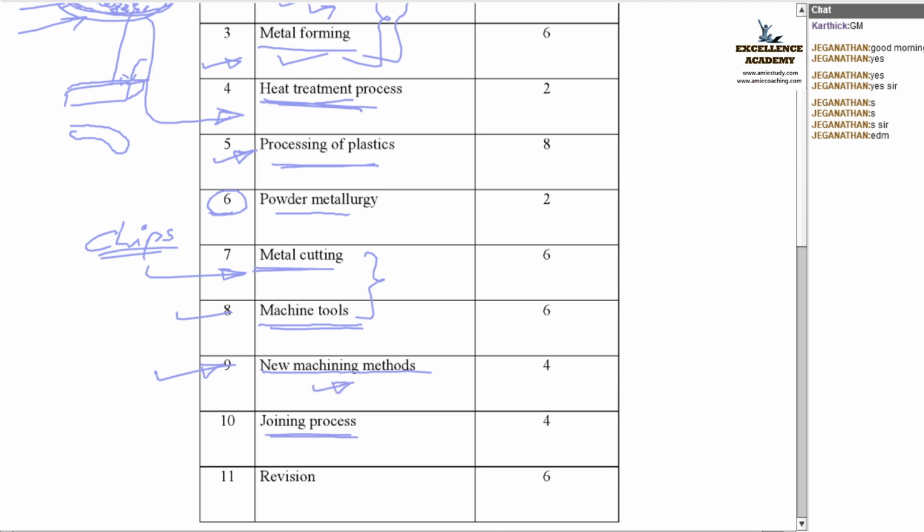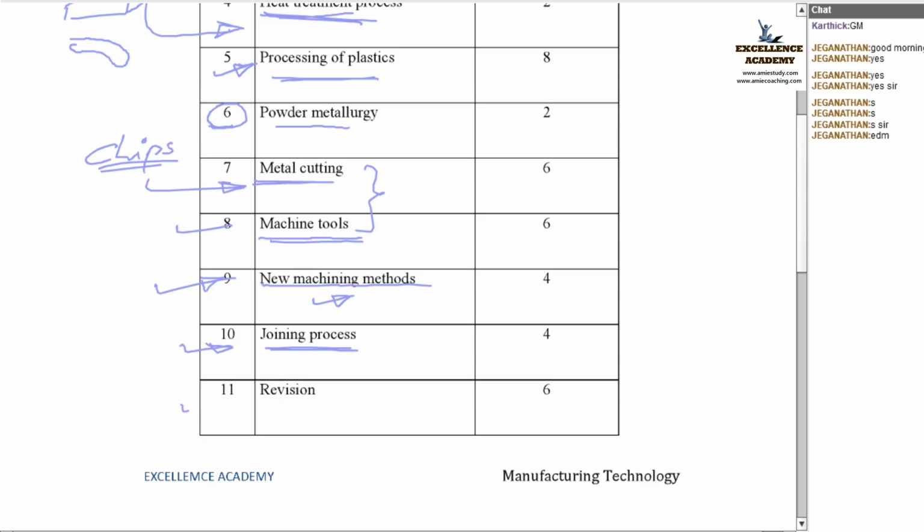After that, joining process: welding, riveting, brazing, soldering, those things we will learn in detail in the joining process. Simply, we can say welding. And finally, the important thing, that is revision. At least we will take 2 question papers to revise the entire topics. So this is my plan, totally 52 hours.